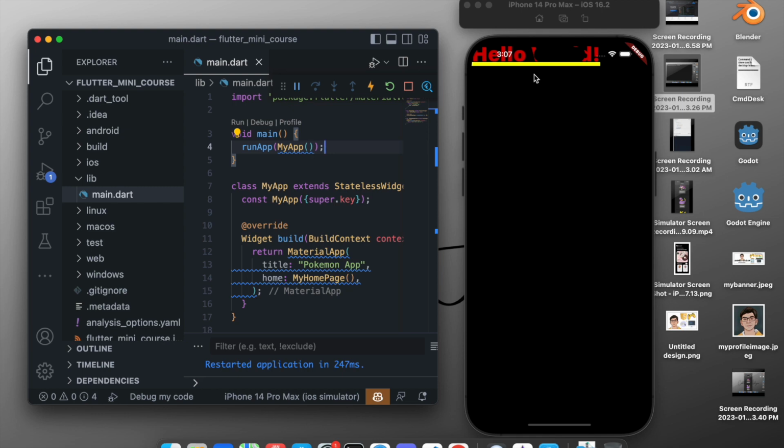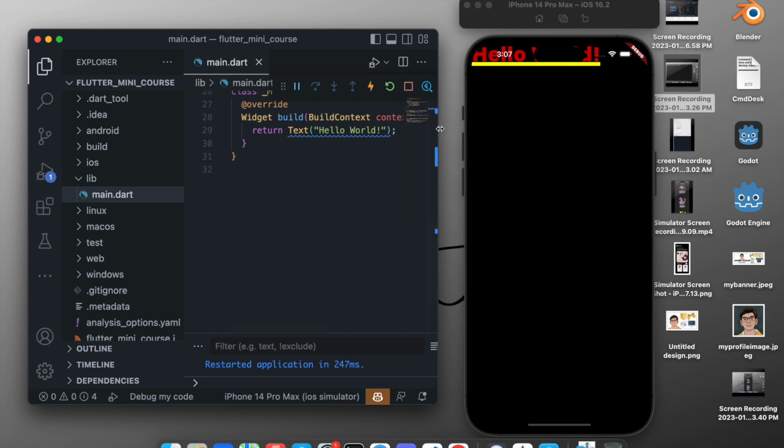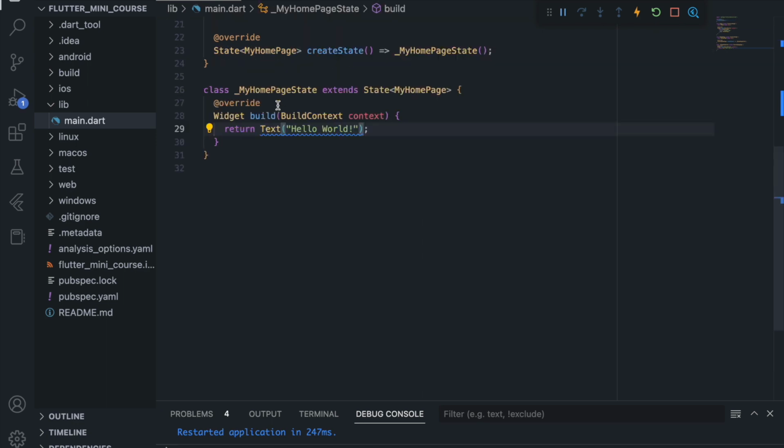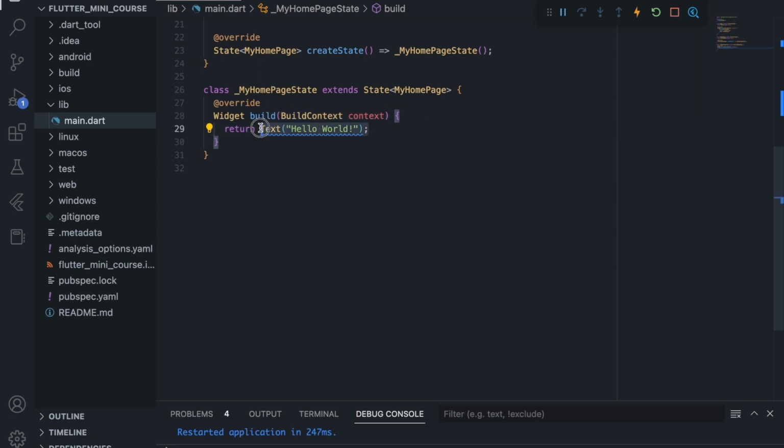It doesn't look good for now, but we will see that later on. So this is our hello world text, but you can see that it is not centered yet. So to center this text, there is a widget called Center. But to add that Center widget, now I have to completely remove this line, add the Center widget, and as a child add this text. So that is not a good practice.